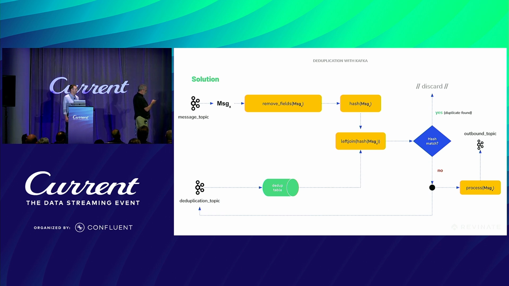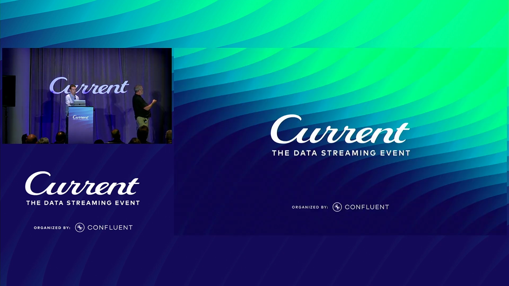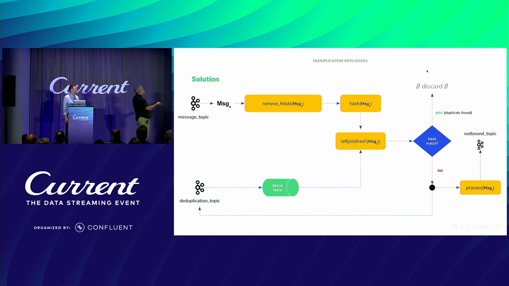If there is no match, then it means it's a new message. It's not a duplicate. We can go ahead and process the message and send it to outbound. But in addition to processing the messages, we now need to send that hash value to the duplicate table. So we're going to send the hash out to a deduplication topic so that it'll get into the dedupe table.